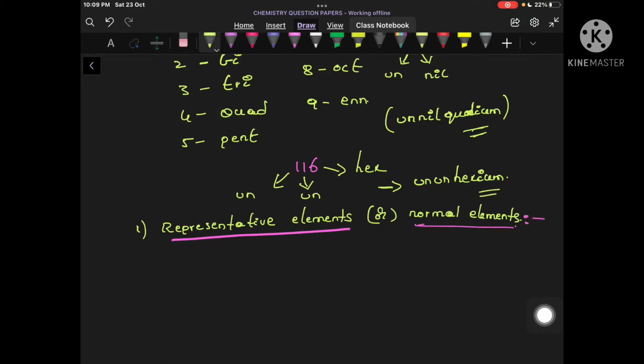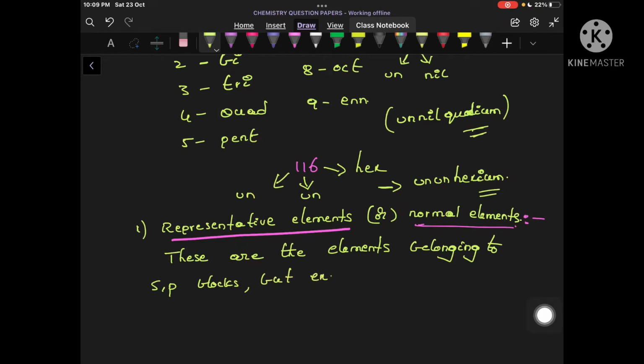These are the elements belonging to s and p blocks, but excluding inert gases.